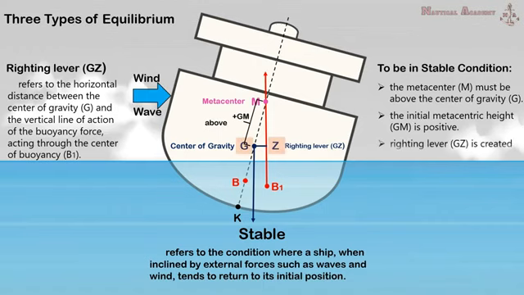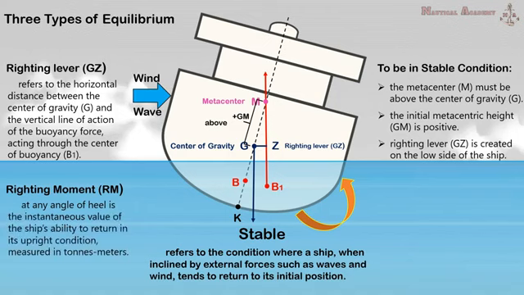This righting lever is created on the low side of the ship, thus it produces a restoring moment known as the righting moment, which tries to return the ship to its initial upright condition. The righting moment at any angle of heel is the instantaneous value of the ship's ability to return to its upright condition, measured in tons meters.